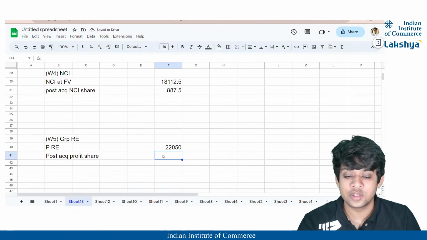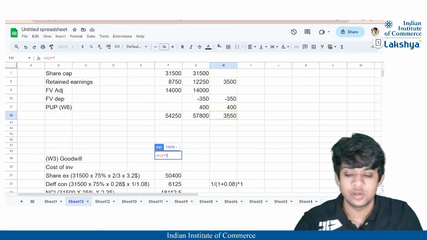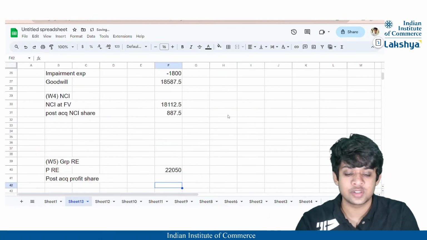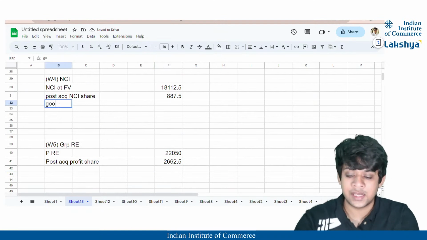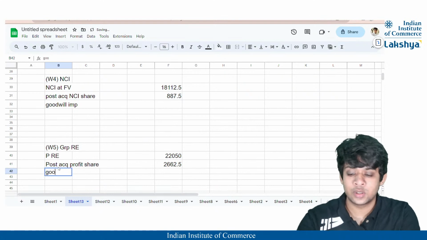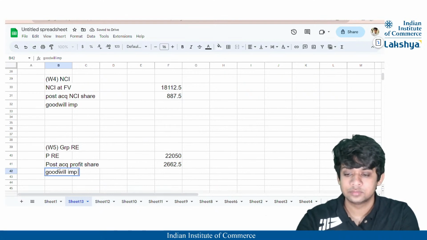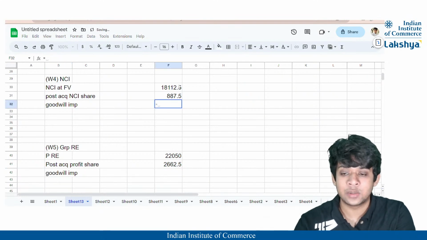Then in working note 5 also we'll do the same. That is going to be nothing but 3,550 into 75%, which belongs to the group, right? Then the goodwill impairment shall be allocated to NCI. Here also it will be allocated the goodwill impairment. So what is the goodwill impairment which is allocated to NCI?